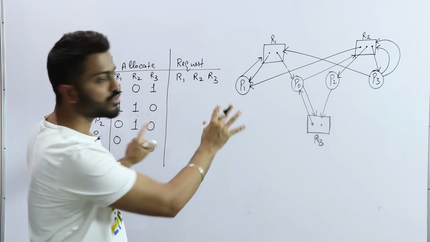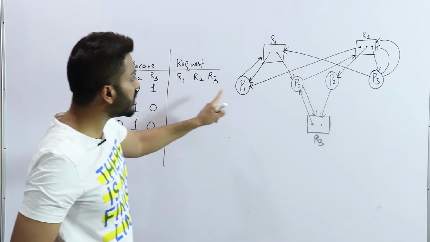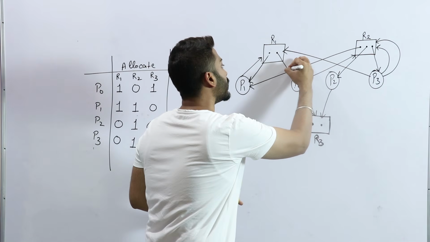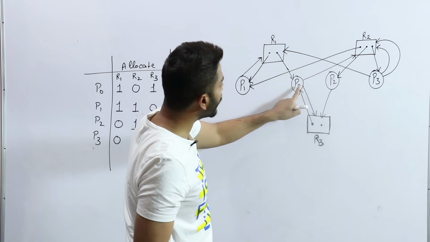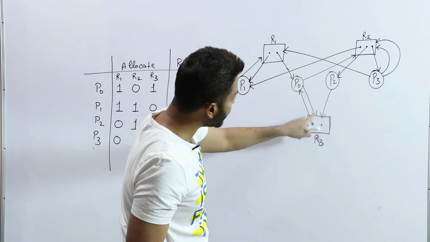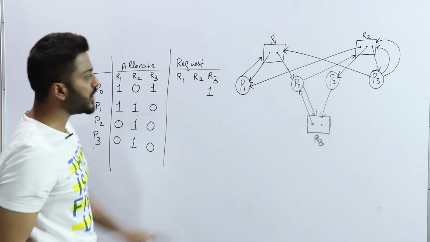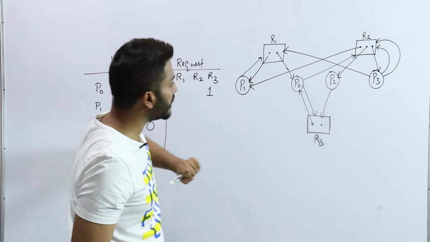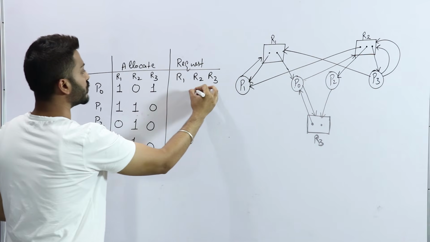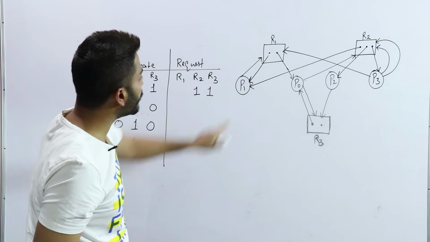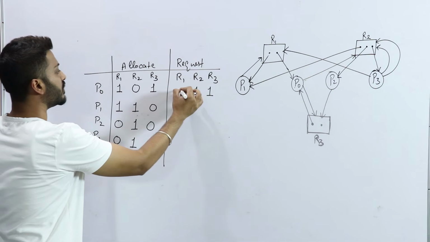You have to do it very carefully, because if there is any problem in this, it will affect your answer. So do it with care. Request for P0: P0 is requesting one resource of R3 and one resource of R2 also. It is not requesting R1, so just write 0.